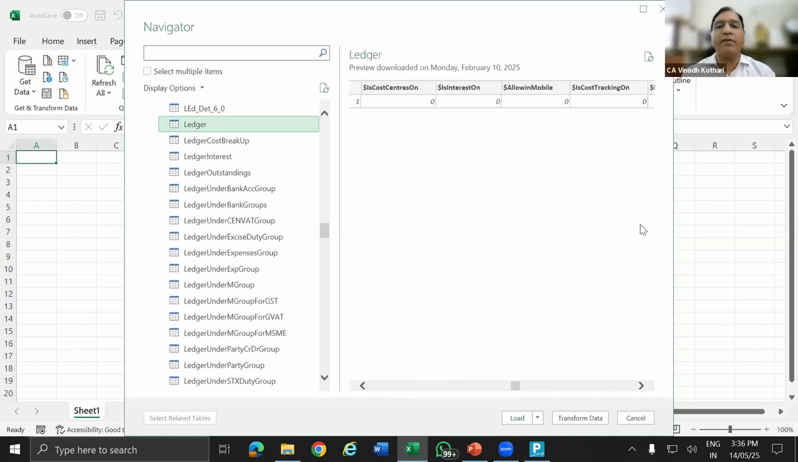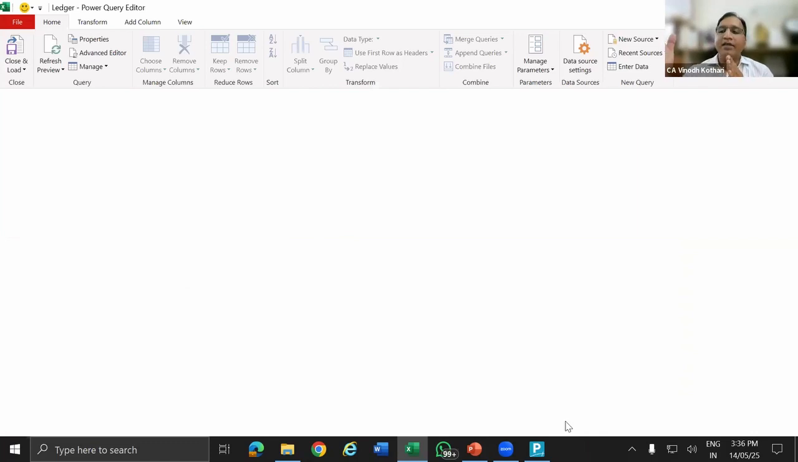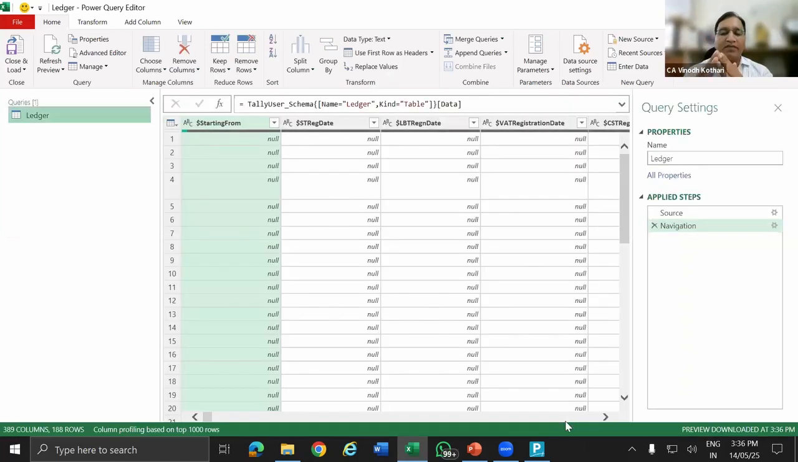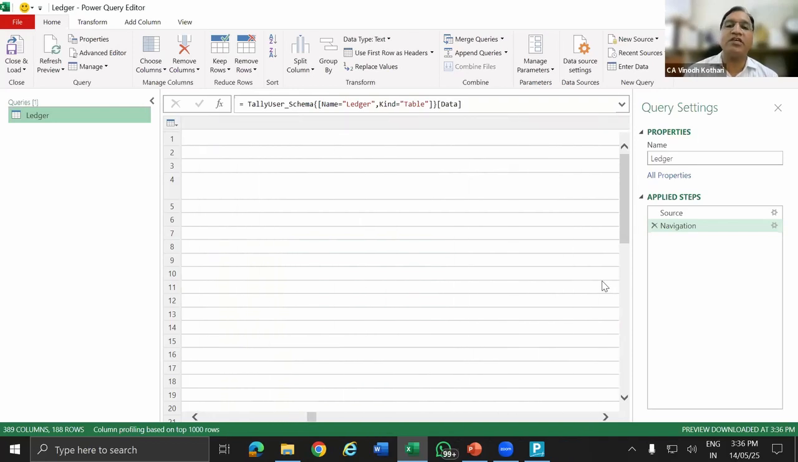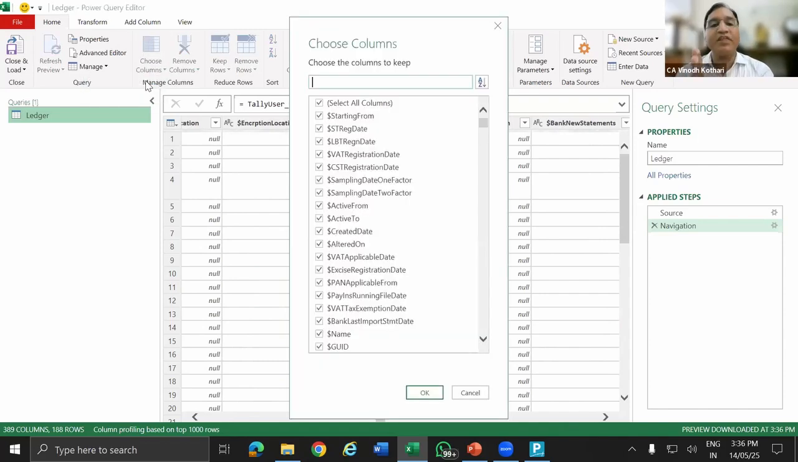Now what I'm going to do is transform the data, select transform data. Tally is linked to Excel through ODBC. From Tally, out of the many databases, I have selected one table called ledger. Out of this, there are so many columns, so much data available in Tally for each ledger. Now I'm going to choose the columns I want for the purpose of preparing the financial statement.